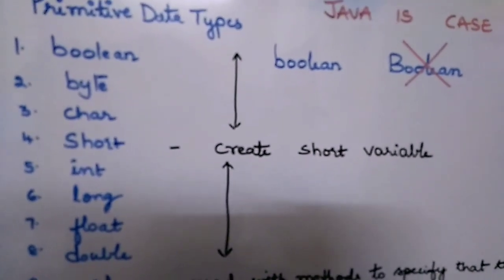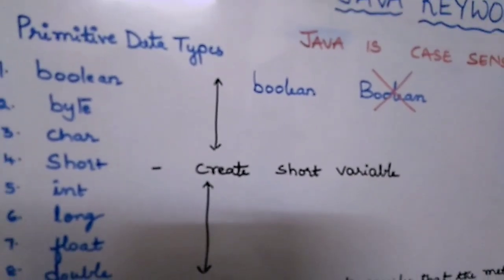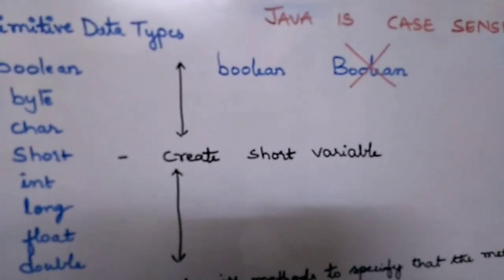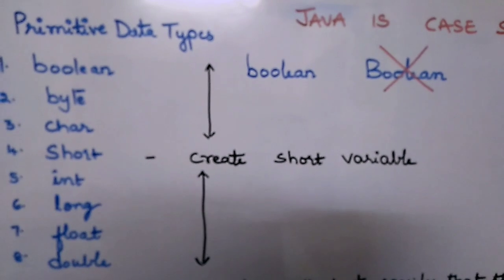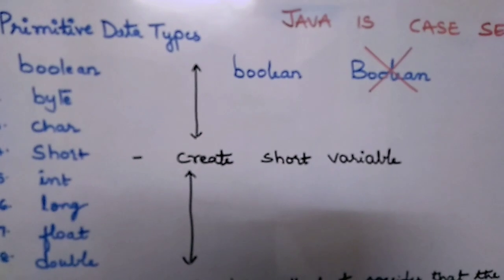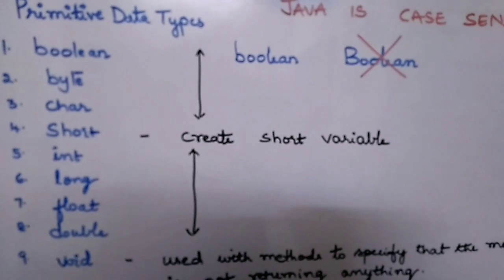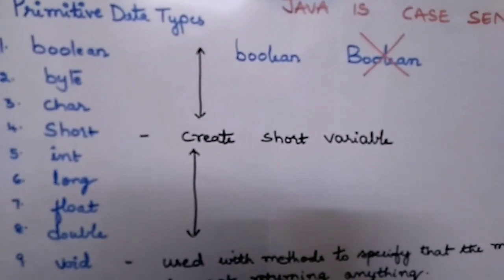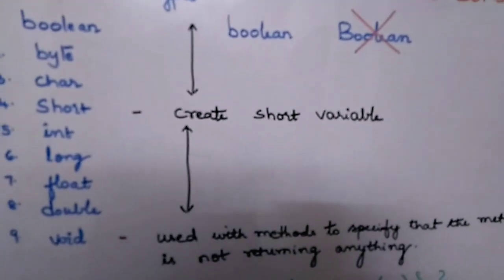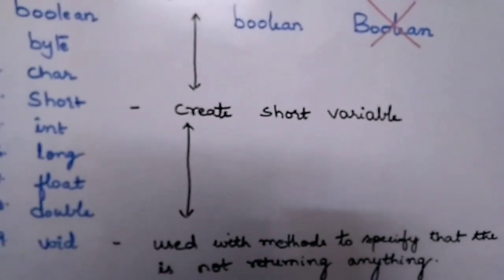So what do these keywords represent? If you are using boolean, it means that you are creating a boolean variable. If I say boolean flag, it means that I am creating a variable called flag which is of boolean type. Similarly, byte x means that I am creating a byte variable. Char x means that I am creating a character variable. Short x means that I am creating a short variable. int a means that I am creating a variable a which is of int type. long y means that I am creating a variable y which is of long type.